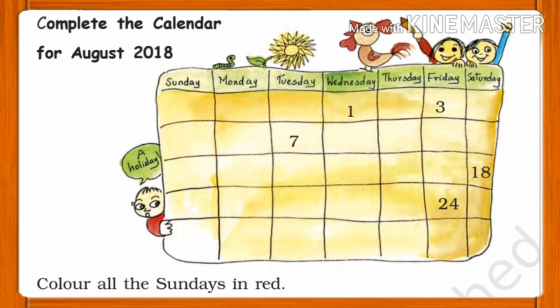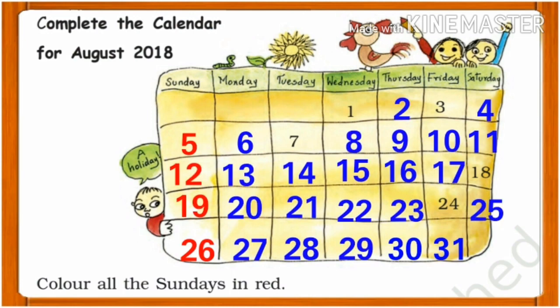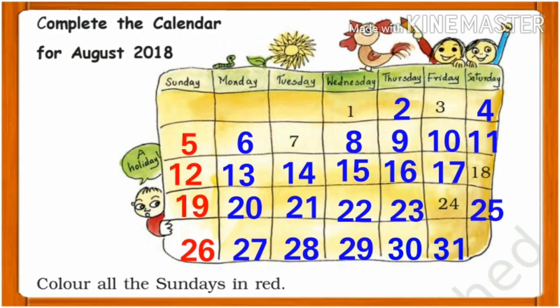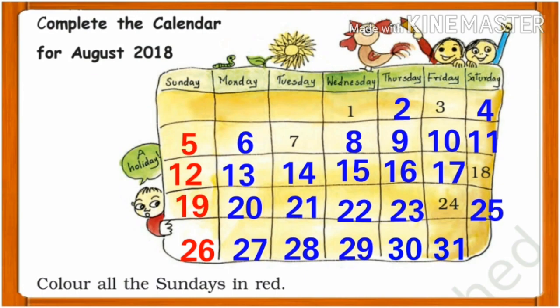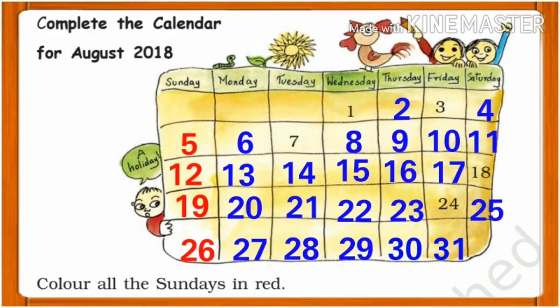Now we have to complete the calendar for August 2018. So you have to just write all the numbers from 1 to 31. You have to color all Sundays red. First question, on which day does this month end? It is ending on Friday. So answer is Friday. Next, write the number of days in this month. There are total 31 days. So answer is 31. Next, what day is it on 13th August? On 13th August, it's Monday.